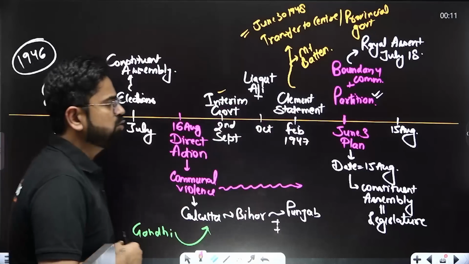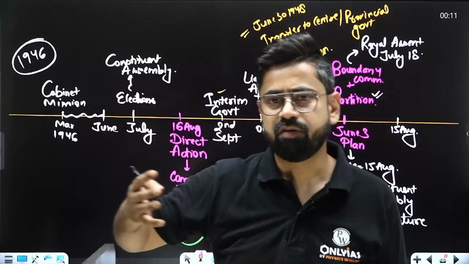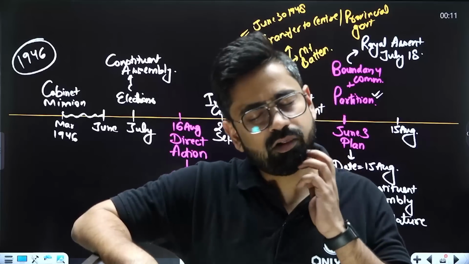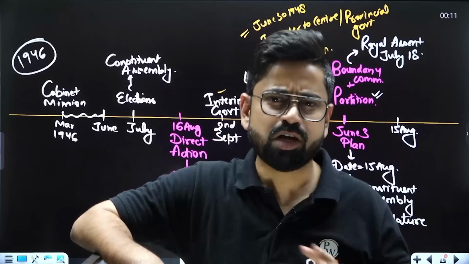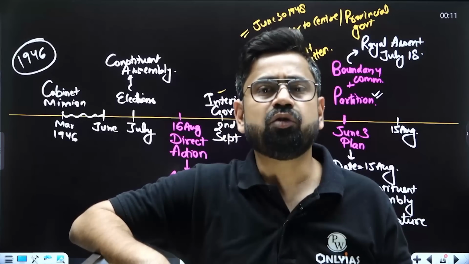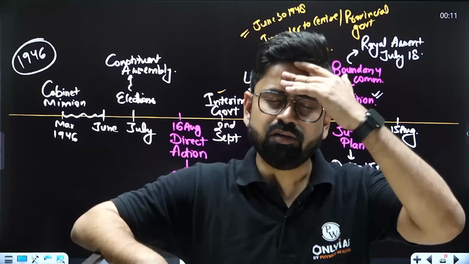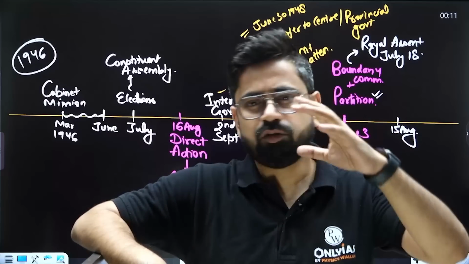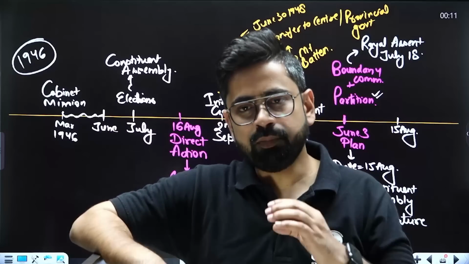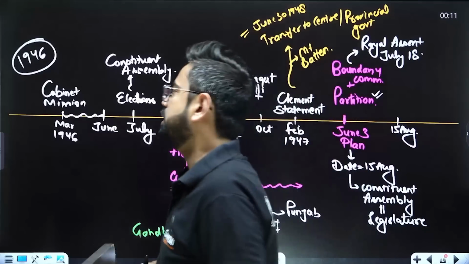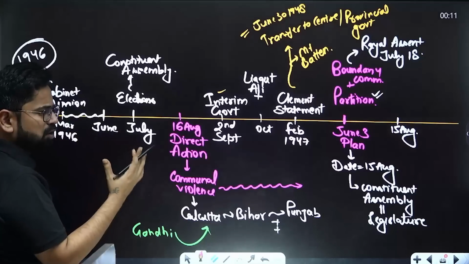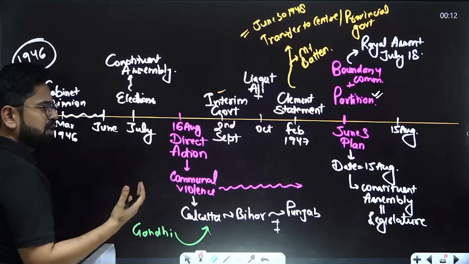But the Cabinet Mission was not immediately accepted by everyone. It was not 100% clear and all on board. Jawaharlal Nehru and others had some doubts. A few things we were aligned on, a few things we were not. Also, we were of the view that this is the last discussion. So initially Congress showed some reluctance, but then Congress said, okay, a few things we are agreed upon. Similarly, the Muslim League was also showing a lot of reluctance. So the Muslim League eventually backed off, and said that now we are going for direct action, since they were not totally aligned with the Cabinet Mission and they wanted partition, they wanted Pakistan.